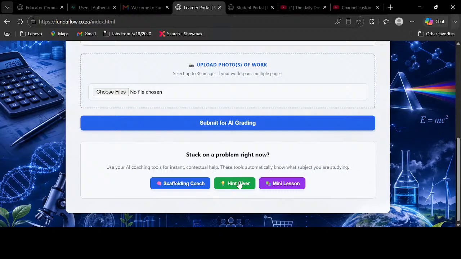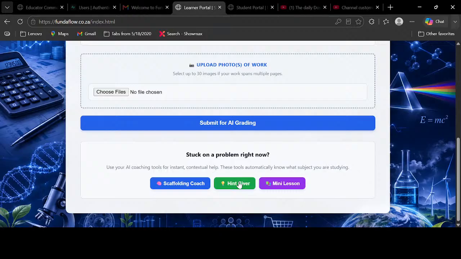And then let's go to the next one. This one is the one which is most important. The mini lesson. I know I'm a maths teacher. Sometimes as maths teachers, people don't understand us. Remember, this app is not only for maths, but I'm just using maths as an example because at the Daily Dose of Mathematics we are dealing with mathematics. But this one here, guys, if you don't understand what they were teaching in class, you can go to the mini lesson.